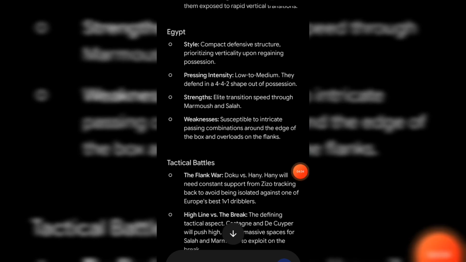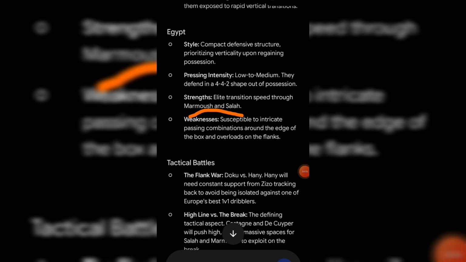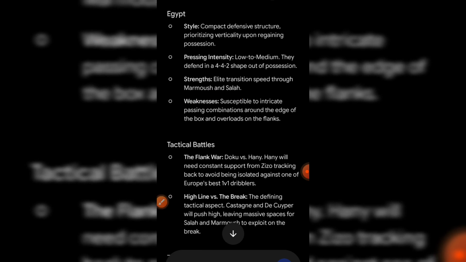When it comes to strength, it is fast transition speed through Marmoush and Salah, who I think are two of their best players. We also have some other great players in their squad, and their striker. We also have their weakness: susceptible to intricate passing combinations through the edge of the box and overloads on the